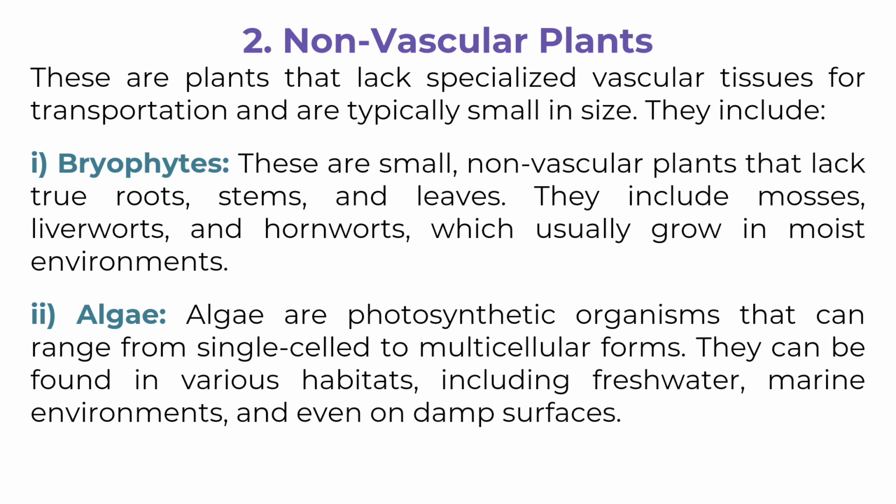Bryophytes. These are small, non-vascular plants that lack true roots, stems, and leaves. They include mosses, liverworts, and hornworts, which usually grow in moist environments. Algae. Algae are photosynthetic organisms that can range from single-cell to multicellular forms. They can be found in various habitats, including freshwater, marine environments, and even on damp surfaces.